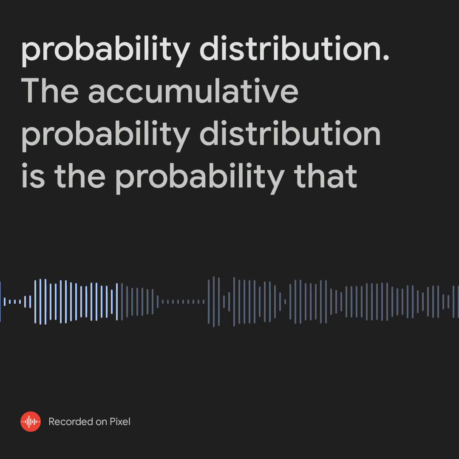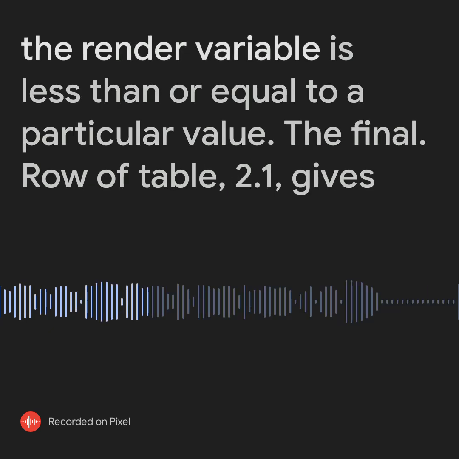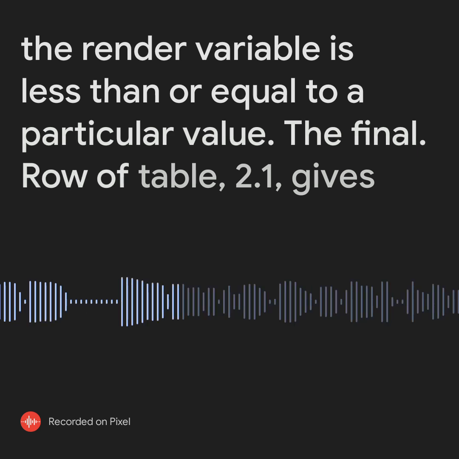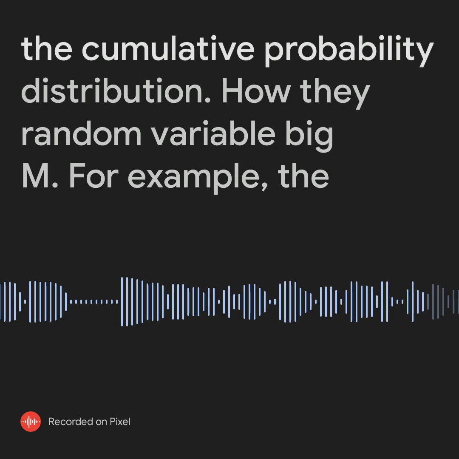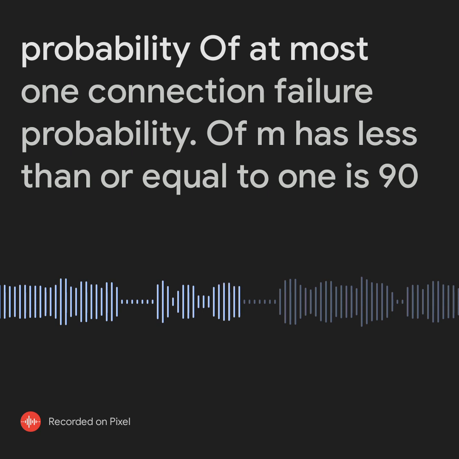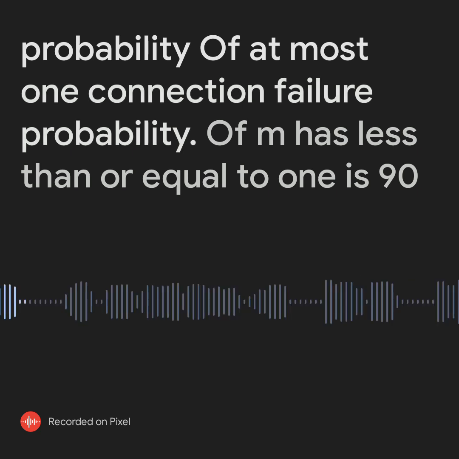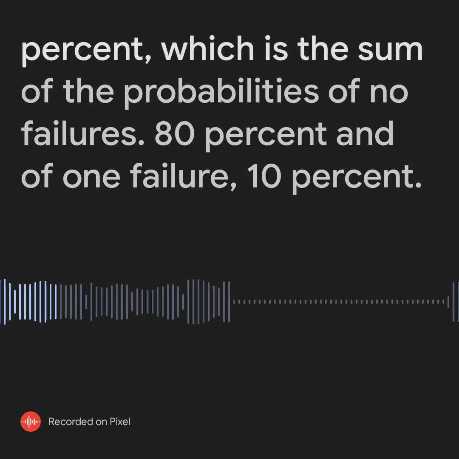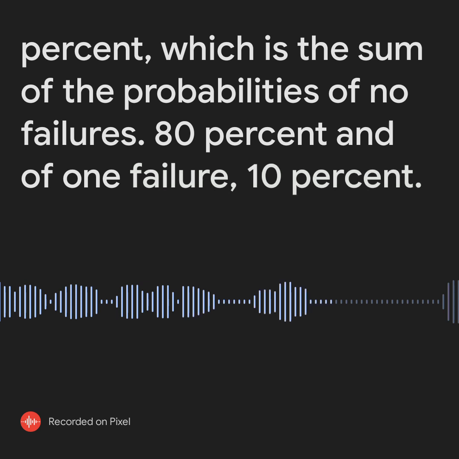Cumulative probability distribution. The cumulative probability distribution is the probability that the random variable is less than or equal to a particular value. The final row of Table 2.1 gives the cumulative probability distribution of the random variable M. For example, the probability of at most one connection failure, probability of M less than or equal to 1, is 90%, which is the sum of the probabilities of no failures, 80%, and of one failure, 10%.